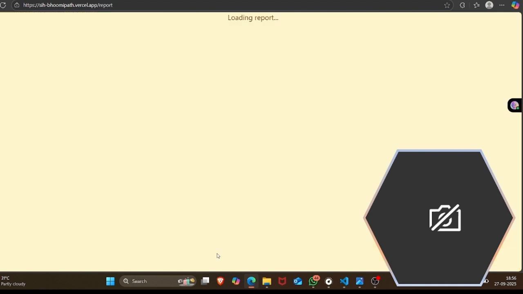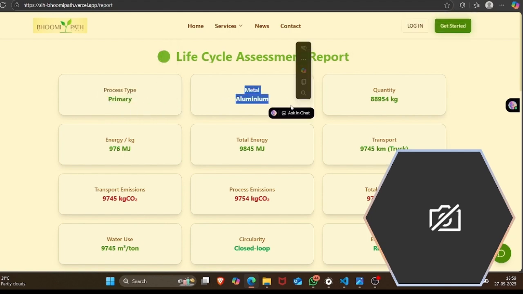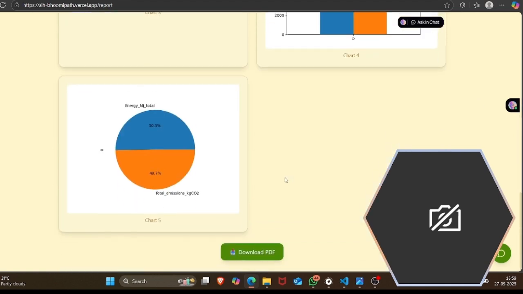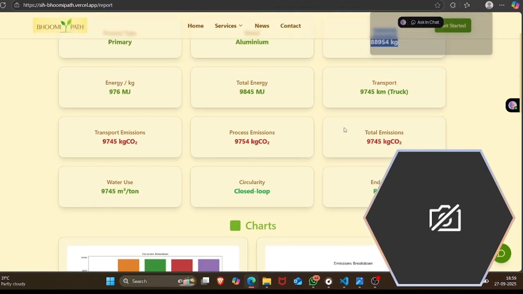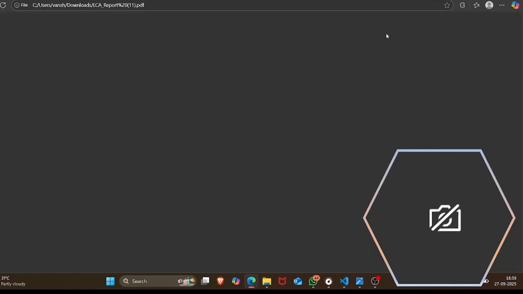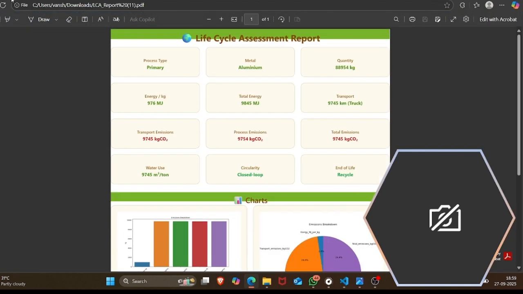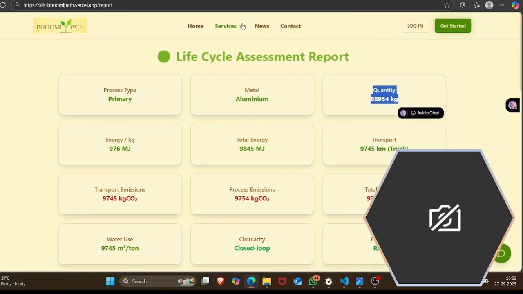So let me generate the report. The primary method, the metal, the quantity, and the whole report has been generated with these graphs, which is very helpful for any company. Let me download this. Okay, I had already downloaded it before. Okay, I can see this PDF here. This has generated the PDF report.